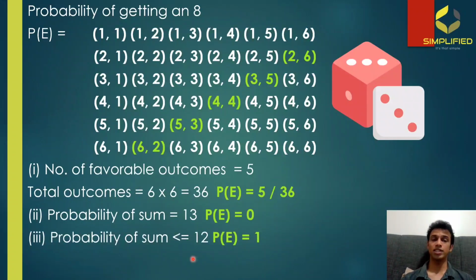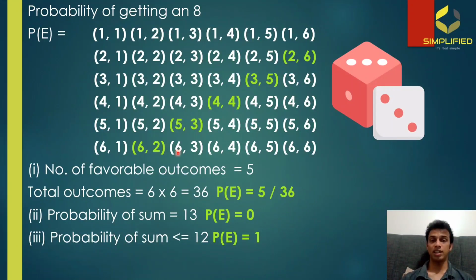Now the last one is the probability of a sum less than or equal to 12. When we examine these 36 combinations, we can see that for every single combination, if you add, you're going to get a number less than or equal to 12. The highest possible is 12 and the lowest possibility is 2, which means all these combinations give a number less than or equal to 12.